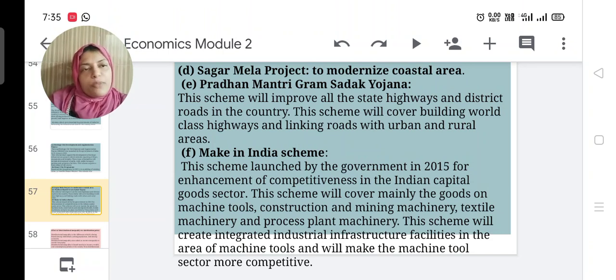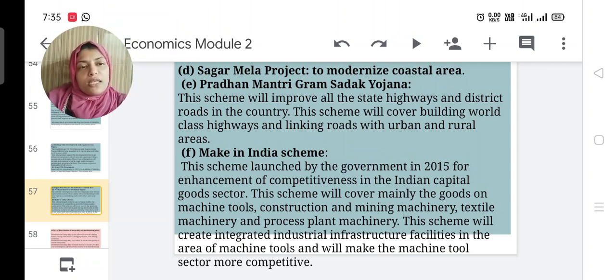Next, Sagarmala project to modernize the coastal area. This scheme is mainly used to improve and protect the coastal areas. Next one, Pradhan Mantri Gram Sadak Yojana. This scheme will improve all the state highways and district roads in the country. Sadak means road. This scheme will cover building world-class highways and linking roads with the urban and rural areas, mainly for the construction of highways and district roads and for linking the rural roads with the urban roads.